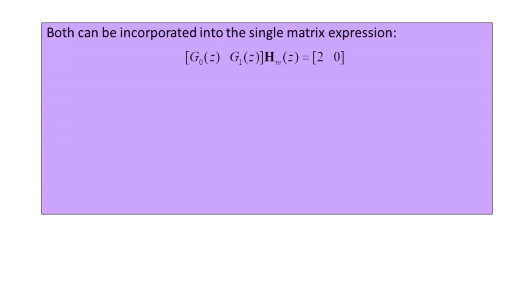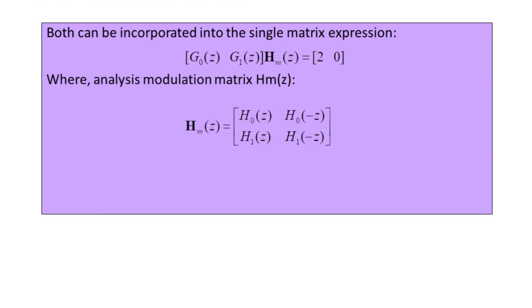So here we have the matrix expression given by, in the matrix form, G0 of Z, G1 of Z multiplied to H suffix m of Z, that is equal to the matrix containing the values 2 and 0. So in this representation, the analysis modulation matrix is denoted by capital H suffix m of Z here, and this is expressed in the form of order 2 by 2, where we have in the first row capital H0 of Z, capital H0 of minus Z. In the next row we have capital H1 of Z, capital H1 of minus Z here.